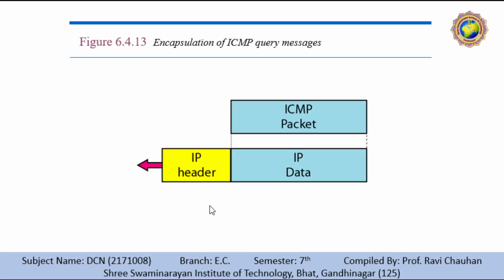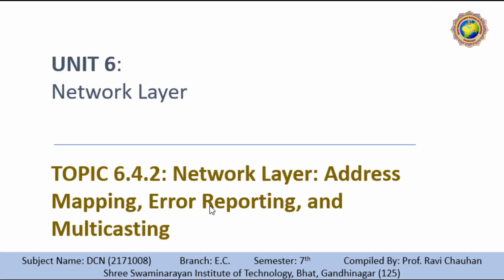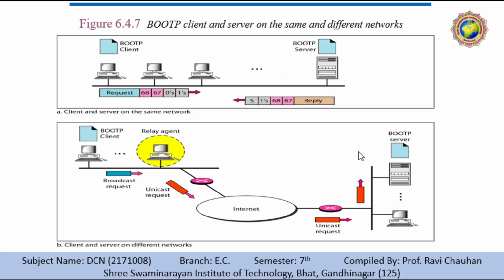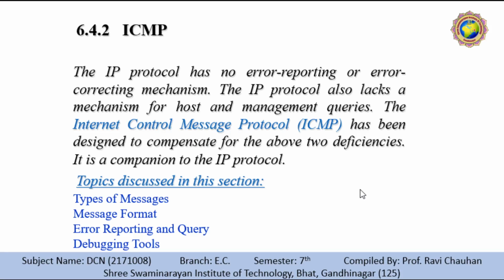Okay, so that is the end of our session. Let's revise our discussion. We started our discussion with the mapping of physical to logical addresses. We started with RARP, then we went to BOOTP, then DHCP, in which static and dynamic addresses were discussed, and manual and automatic allocation is also there.